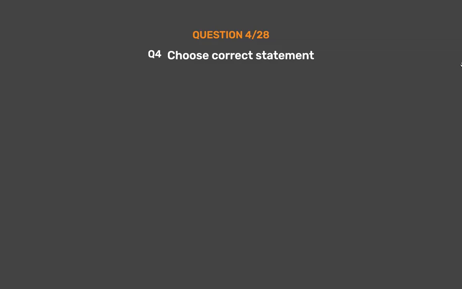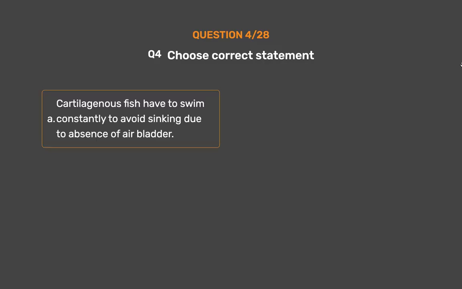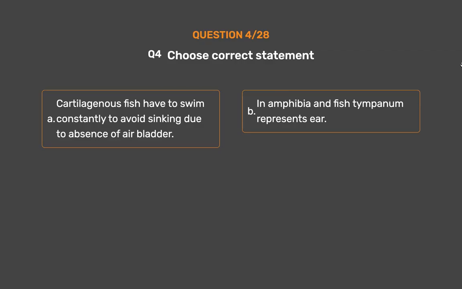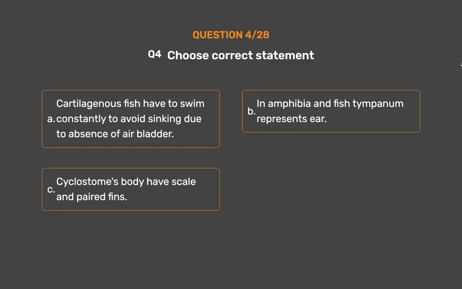Question number 4. Choose the correct statement. Option A, cartilaginous fish have to swim constantly to avoid sinking due to absence of air bladder. Option B, in amphibia and fish tympanum represents ear. Option C, cyclostomes body have scale and paired fins. Option D, bony fish have placoid scale. The correct answer is option A. Cartilaginous fish have to swim constantly to avoid sinking due to absence of air bladder.